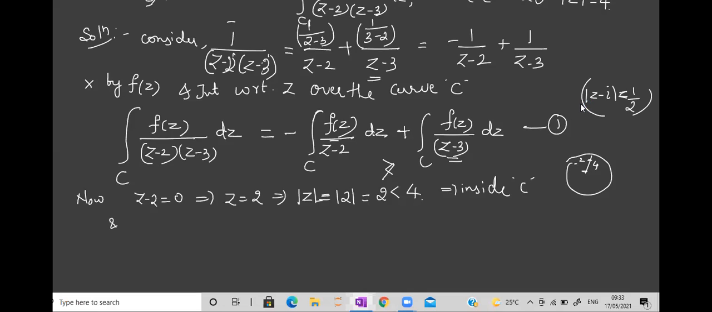Okay, let us take the second point. Second point is z minus 3 equated to 0. What will you get? z equal to 3. Now for this condition, you put modulus. Modulus of z is modulus of 3. What is modulus of 3? Modulus means positive value. It is 3. Again, this should be compared with 4.